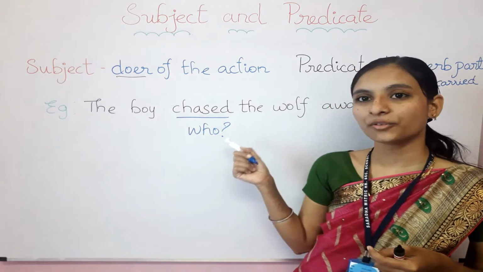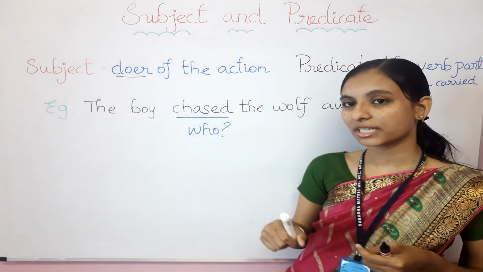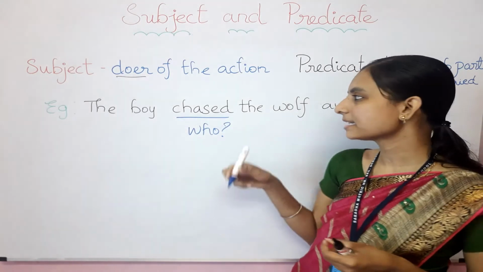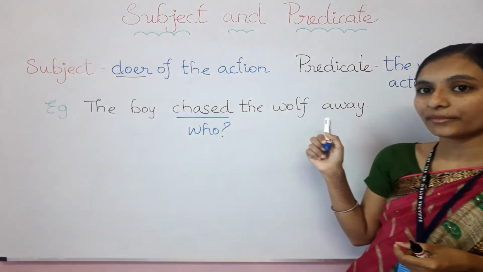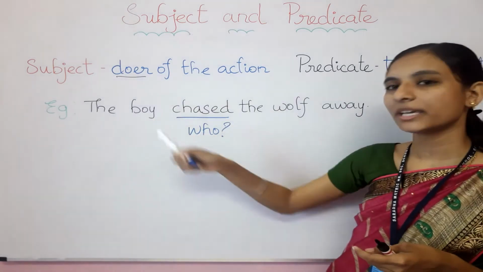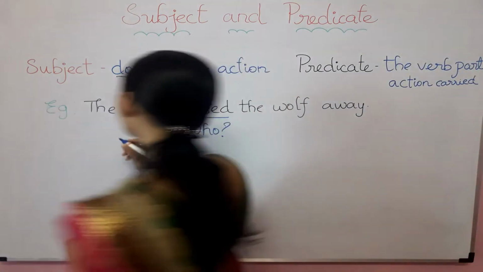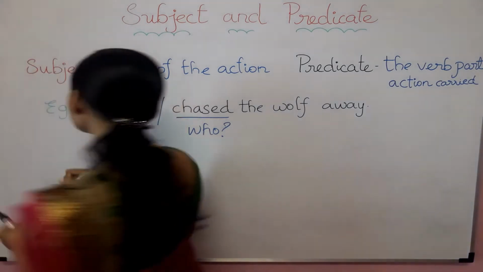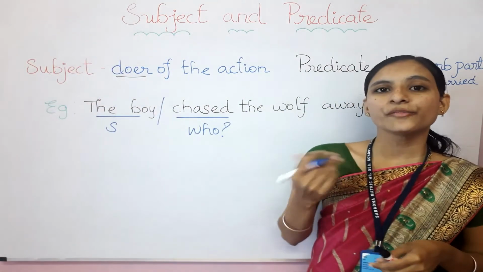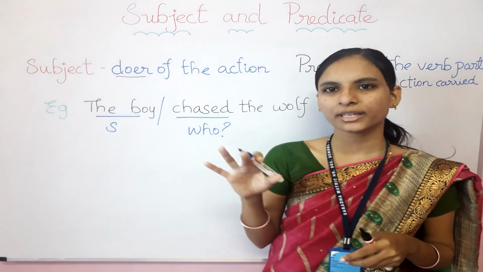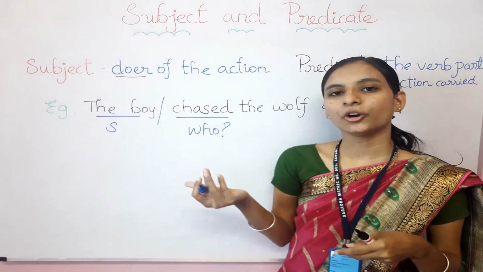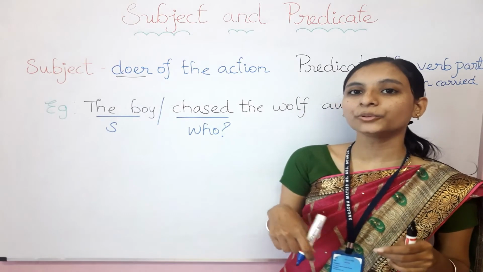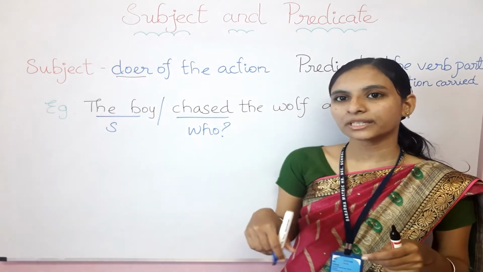Then the answer for this question is the subject. So here I ask the question, who chased the wolf away? So the answer is the boy. So here the boy is the subject. The boy is the subject only. So whenever you are finding it very difficult to find out which is the subject in the given sentence, you can follow this method also.